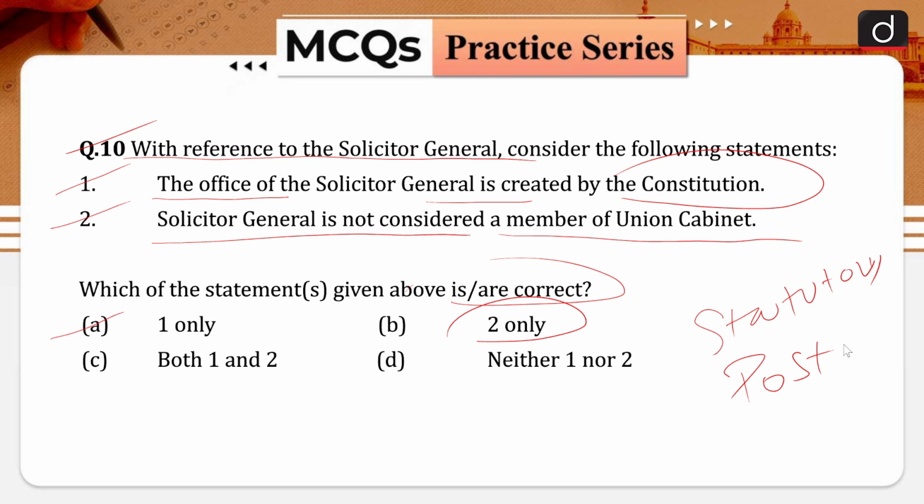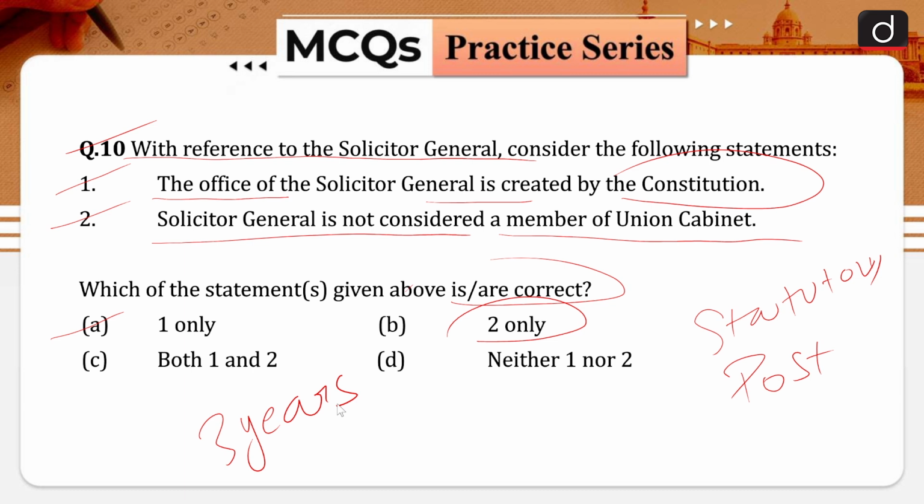Solicitor General is appointed by the Government of India for a period of 3 years. The work of Solicitor General is confined to appearing in courts on behalf of the Government of India. He does not tender legal advice to the Government of India. Neither the Solicitor General nor the Attorney General is considered to be part of the Union Cabinet.